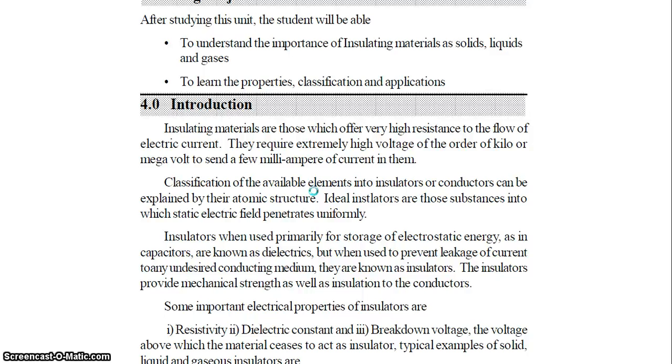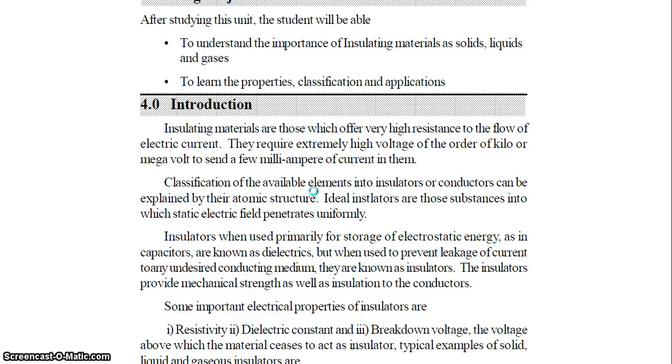The classification of elements is based on insulator and conductor. Insulator means opposition to flow of current, or there is no current flowing through this material. Conductor means a small or large amount of current flows through this material.